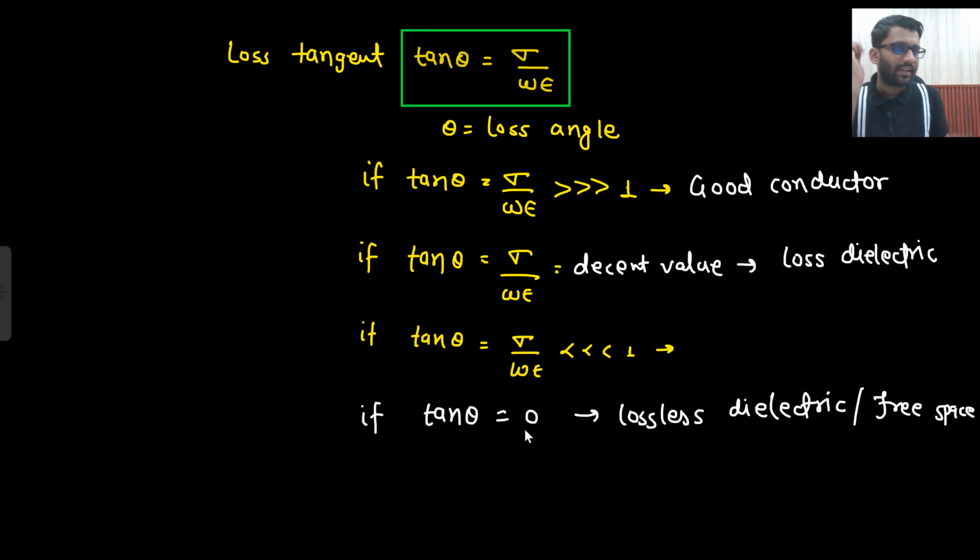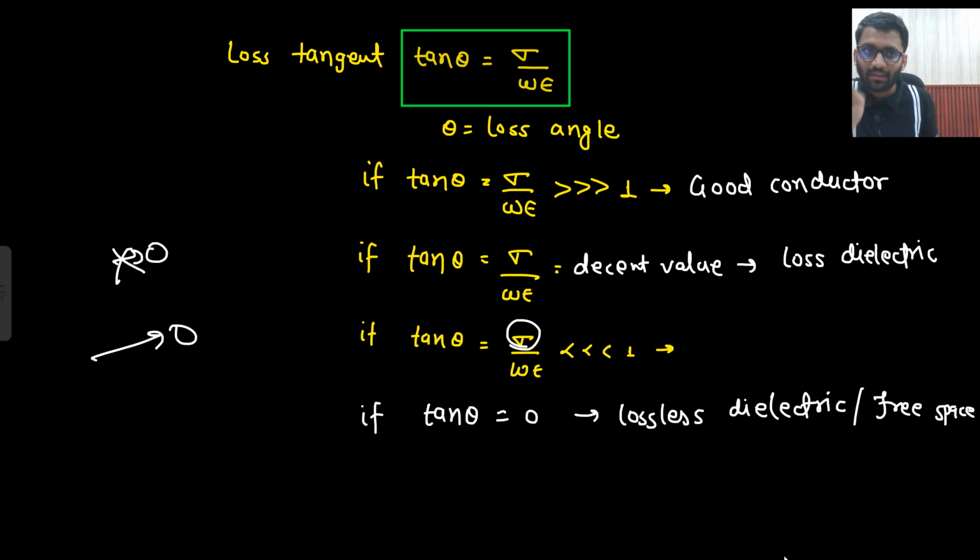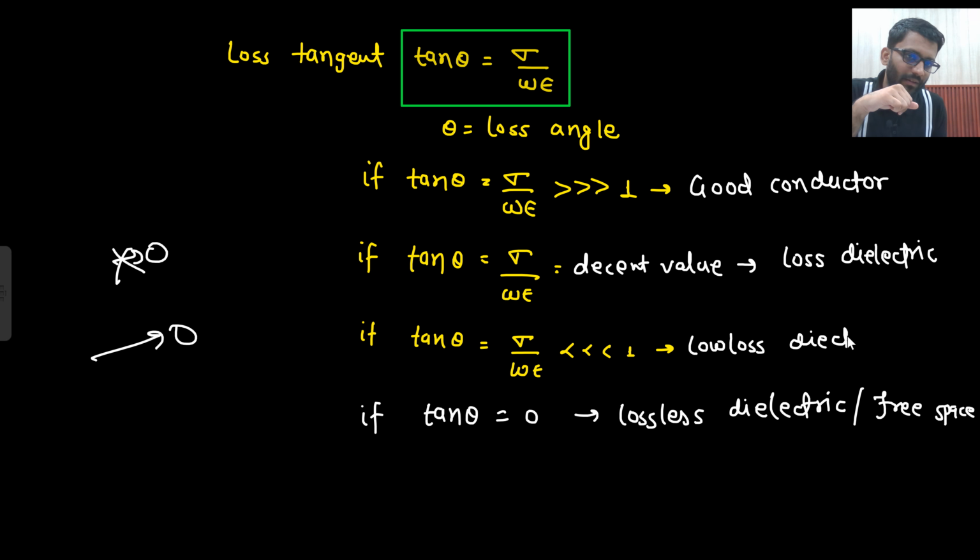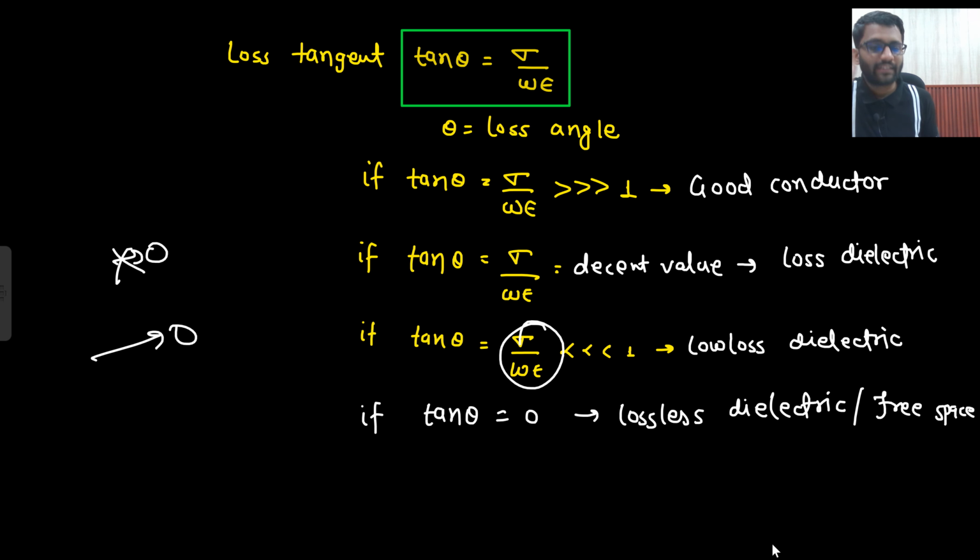Now sigma upon omega epsilon is very, very less than 1. It is not equal to 0. It is very, very less than 1. That means it is towards 0. So certainly there is a loss. If there is sigma, that means there will be a loss. But the loss is pretty low. So it is known as low loss dielectric. This value is very less than 1. So certainly there is a loss, but the loss is very finite.